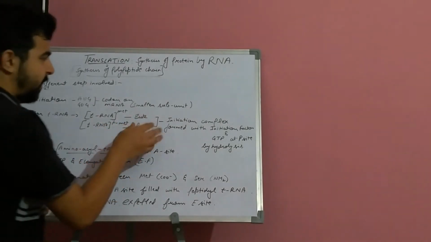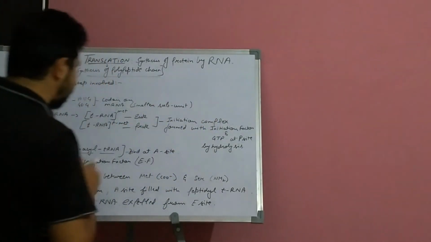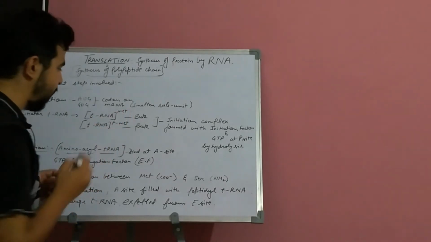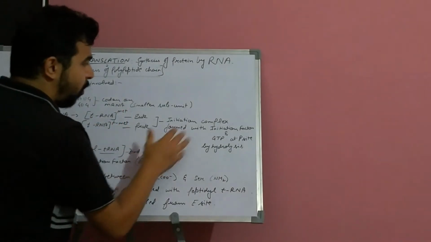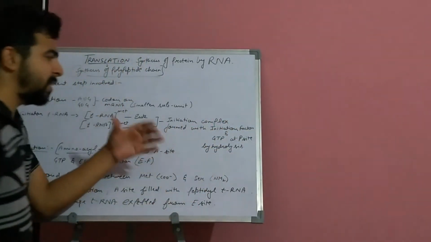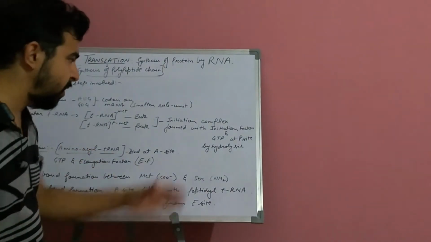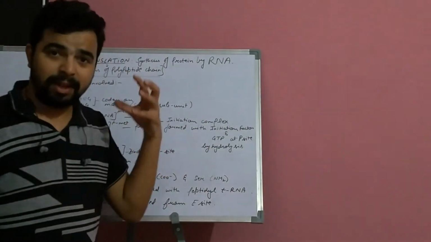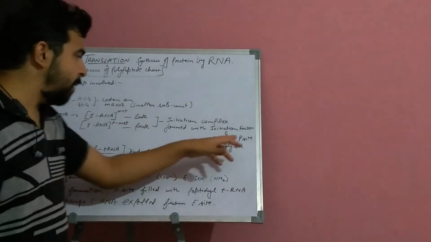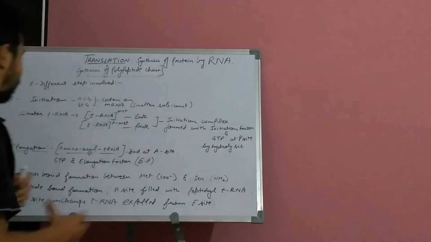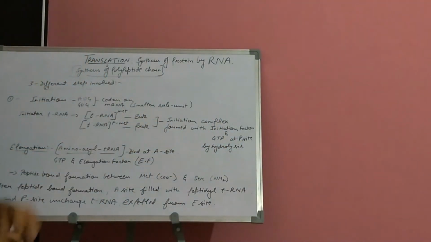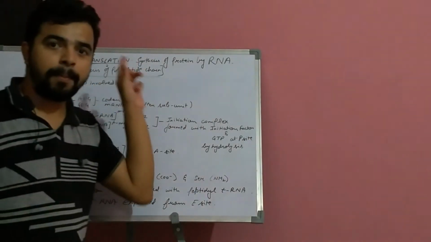Here we can see that the initiation complex, that is this tRNA met and tRNA F met, is formed with initiation factors. So basically there are some initiation factors, and energy is required at the P site to initiate the activity for the polypeptide chain.